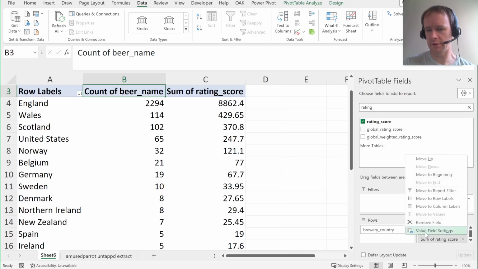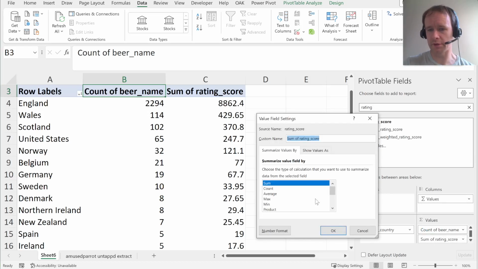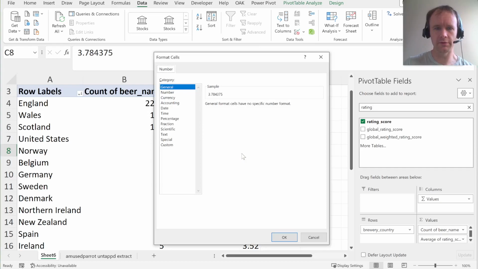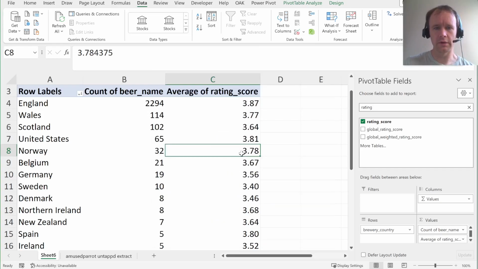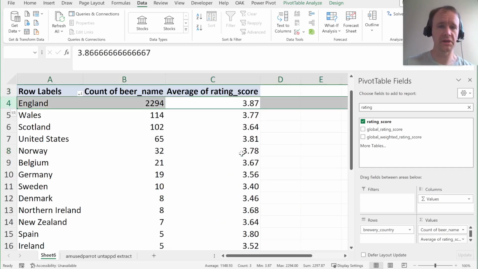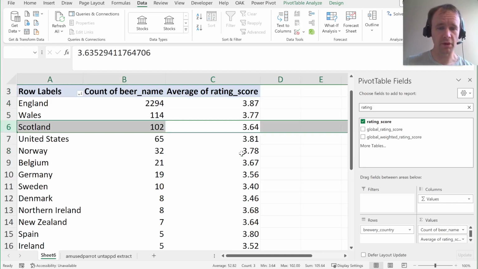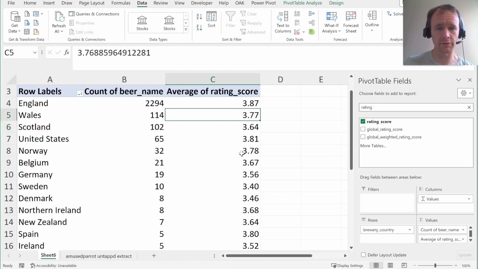I think I've moved my face to a different corner so you can actually see what I'm doing with the pivot table this time. So what's their average rating by location? I'm just going to format them 2 decimal places. So you can see, yeah, England does actually rate pretty highly. Scotland's a bit of a dip. My wife might not approve of that, although she's not much of a beer drinker.